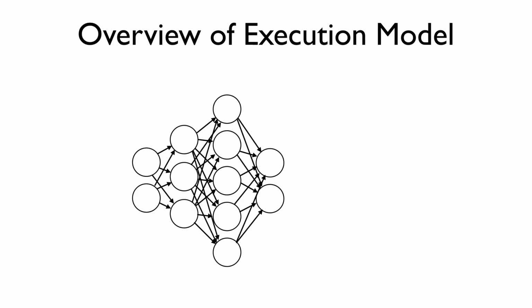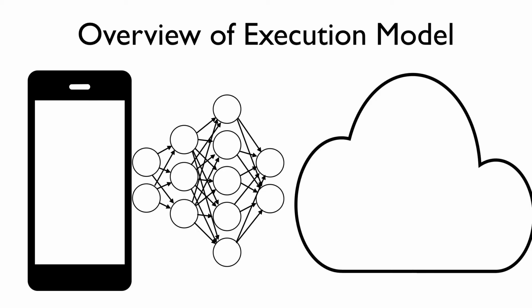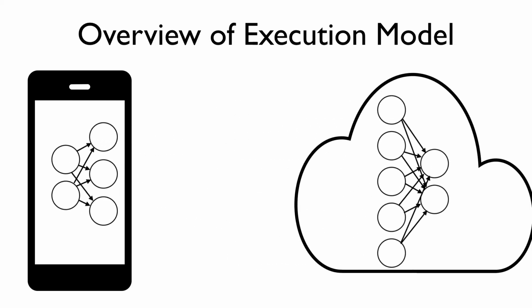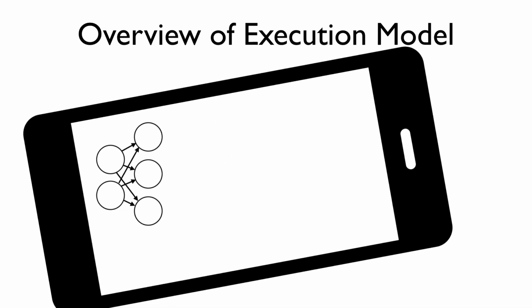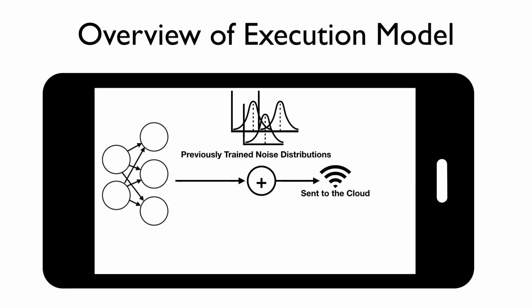Our execution model consists of splitting the neural network into two parts and executing the first part on the edge device and the second, more compute-intensive part on the cloud. To increase the privacy of the edge device, we add our randomly generated calibrated noise, which obfuscates the excessive information while maintaining the accuracy.